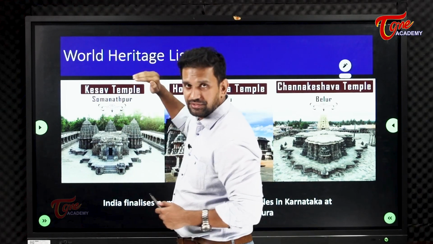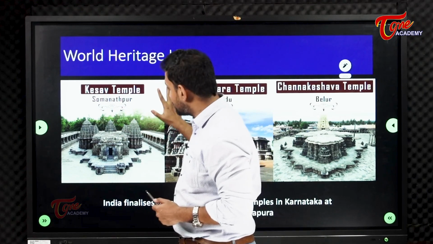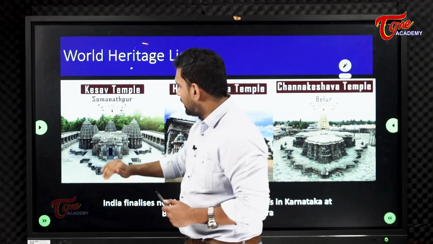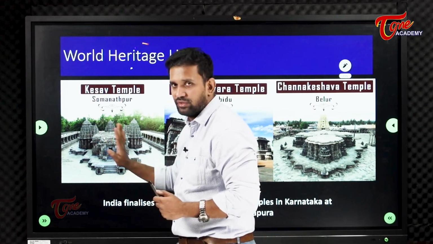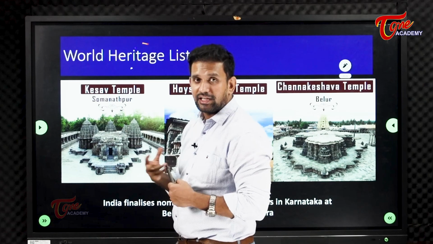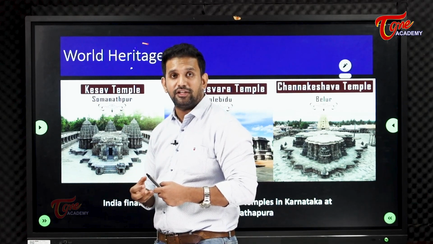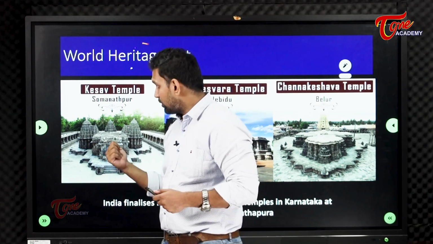World Heritage List. We have nominated these temples. If these temples are selected, the World Heritage people will give us money and we can use it for upkeep. We can take it to renovation works. We can make it much better also. So that is important, and we have to listen to them because they are giving us funds to maintain them, to renovate them, to reconstruct them. So whatever guidelines are given, we have to follow them properly.